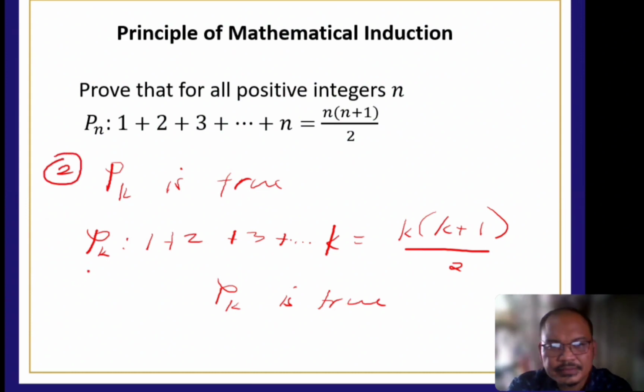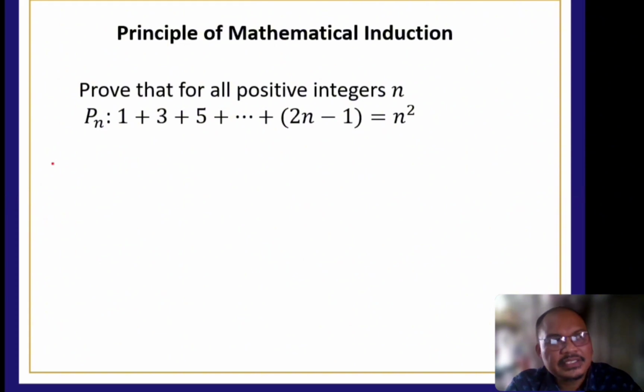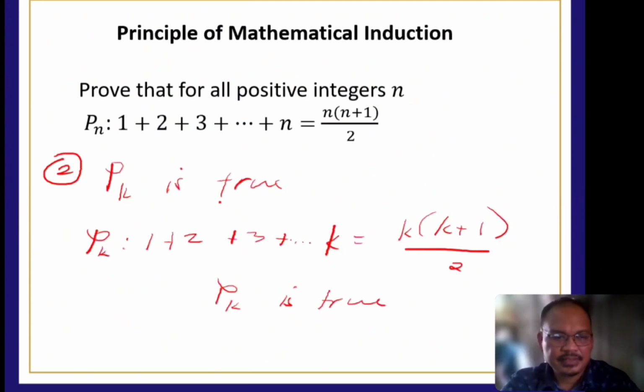Step number 3. Since P sub 1 and P sub K are true, we're going to have P sub K plus 1. So 1 plus 3 plus 5 plus. Ay, so iba to. So P sub K is true. So okay na to.